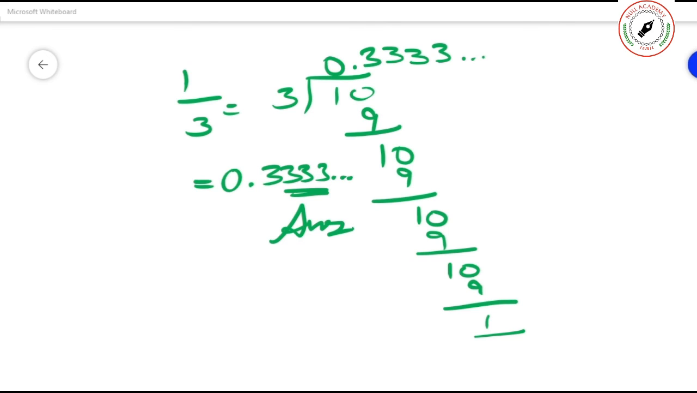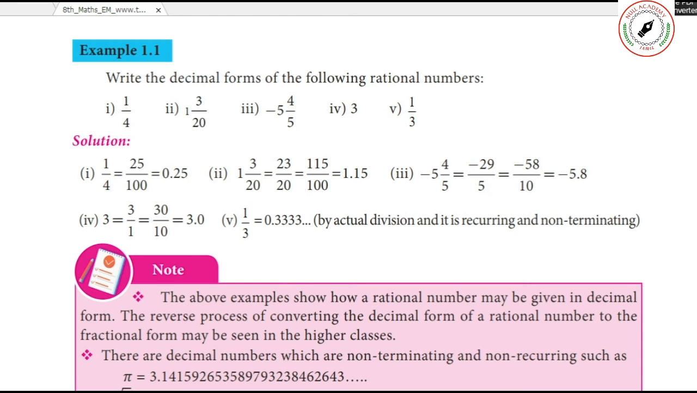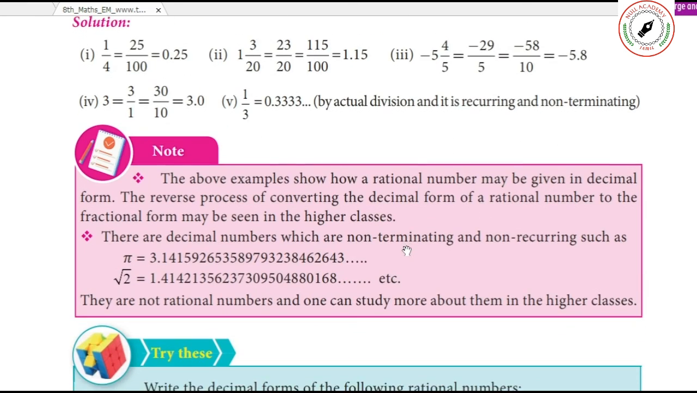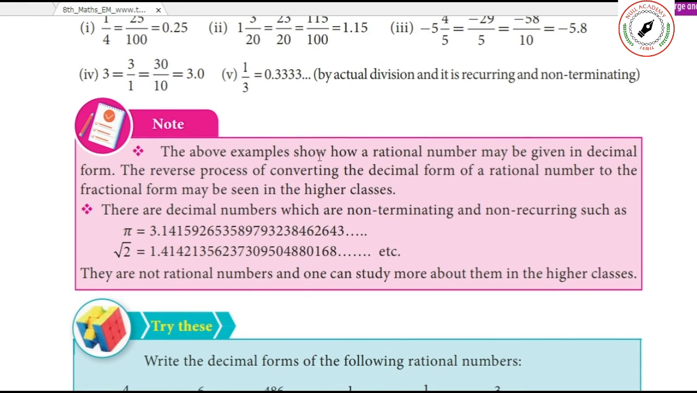So when you are dividing 10 by 3, you get 3 and remainder 1, again 3, like that it will go on. Okay. This is one important point. Now what is the next? Note. You have a note. The above examples show how a rational number may be given in decimal form. The reverse process of converting the decimal form of a rational number to the fractional form may be seen in higher classes. Not here. Okay.